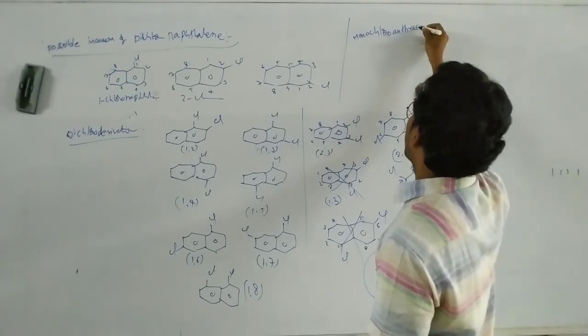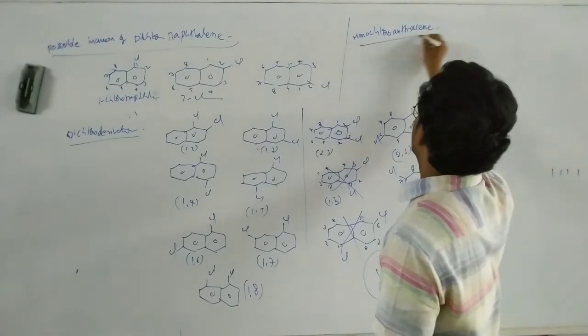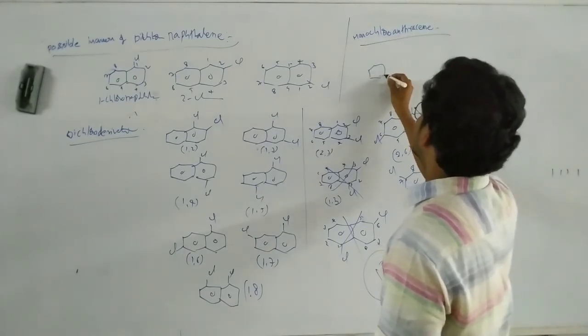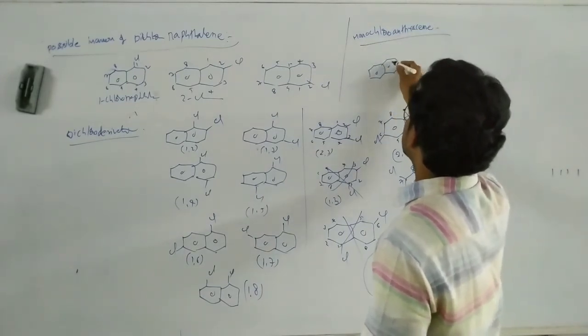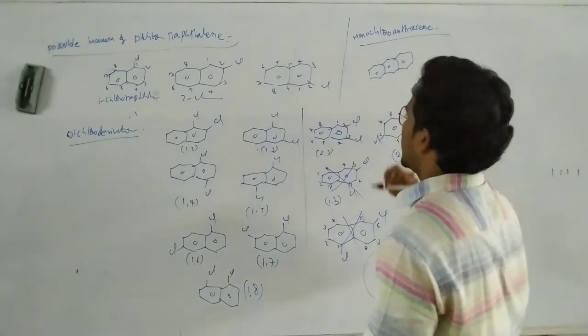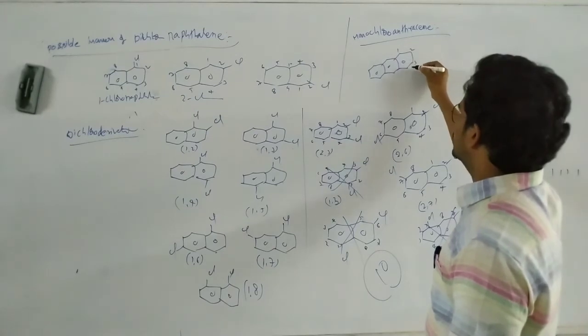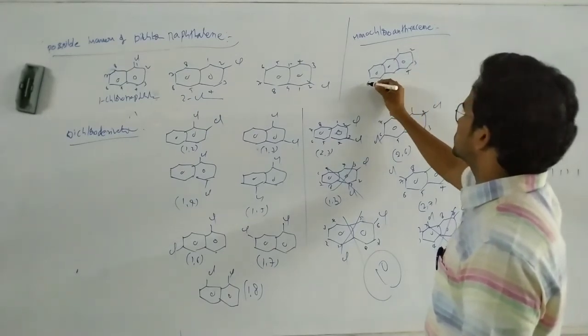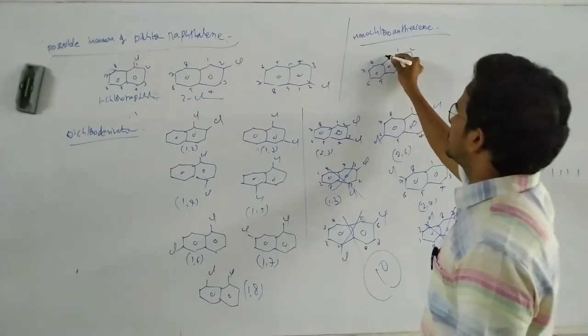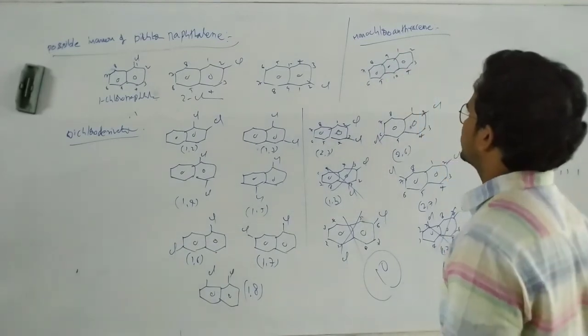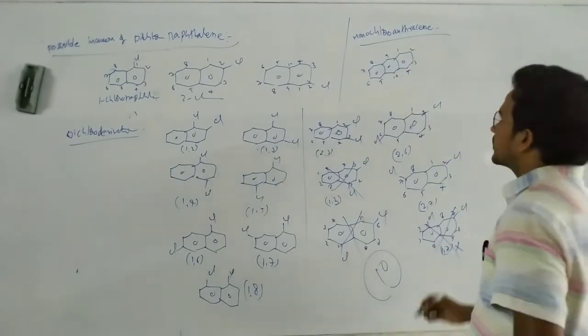Monochloroanthracene. Monochloroanthracene means here this is the anthracene. Its numbering is 1 through 10, again different.